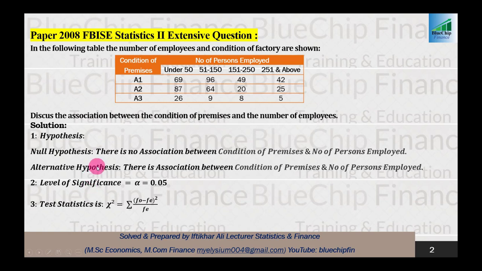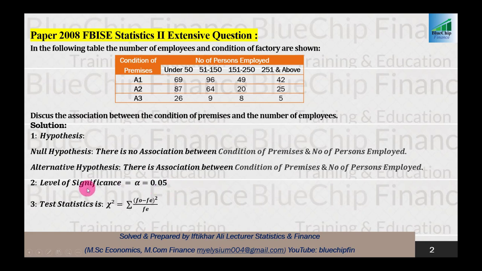In alternative hypothesis we will assume that there is association between condition of premises and number of persons employed. तो हमेशा in each and every case we will assume in null hypothesis that there is no association between these two attributes, and in alternative hypothesis we will assume that there is association between these two attributes.